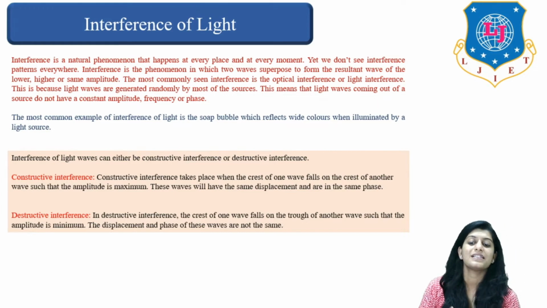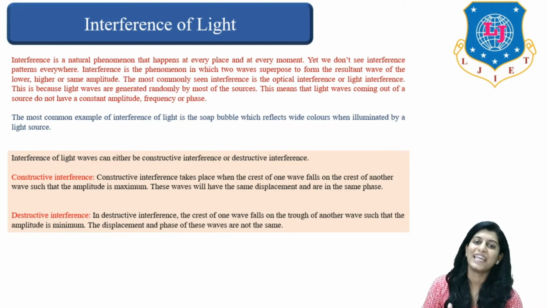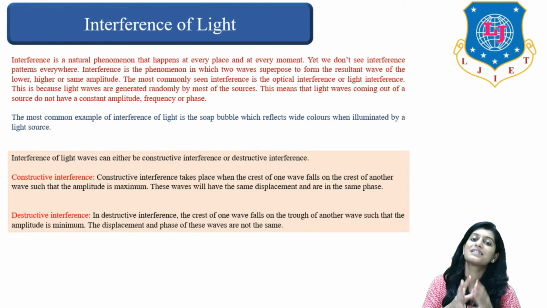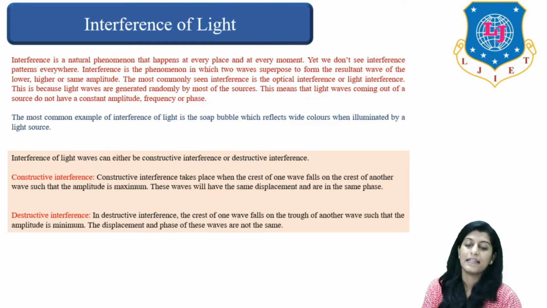Interference is the phenomenon in which two waves superimpose to form a resultant wave of lower, higher or same amplitude. When two waves are superimposed to give a resultant wave which can have either lower, higher or same amplitude, then that phenomenon is known as interference. The most commonly seen interference is optical interference or light interference. So what do we mean by the word optical interference?